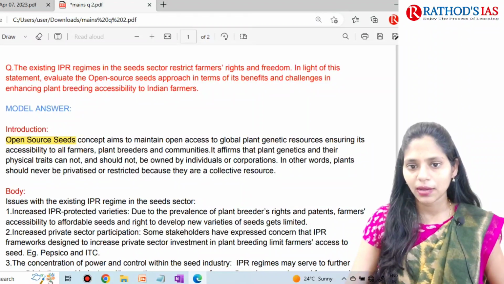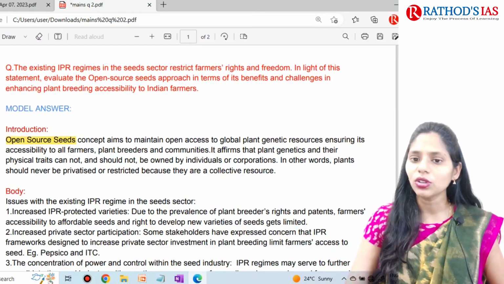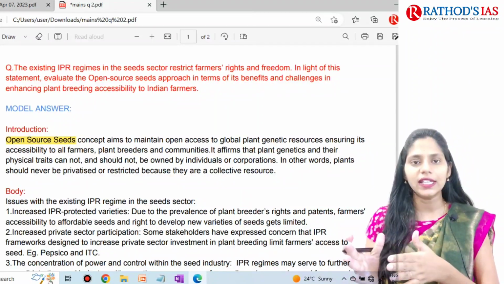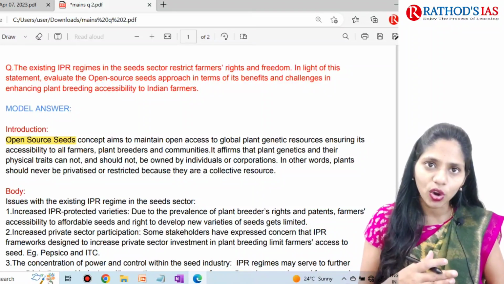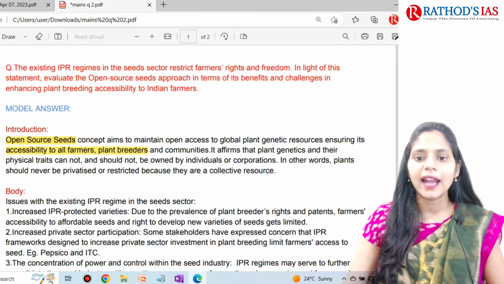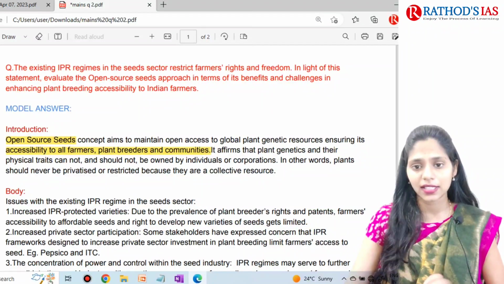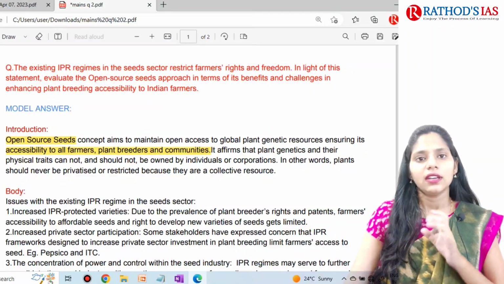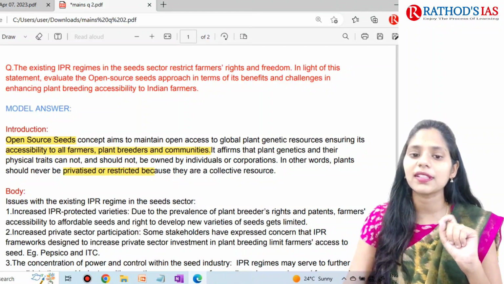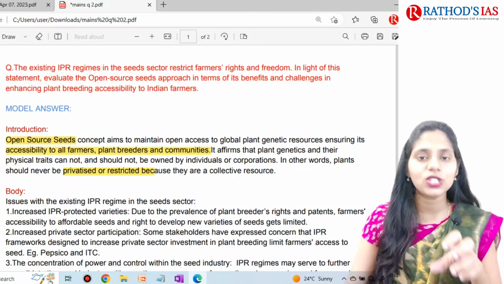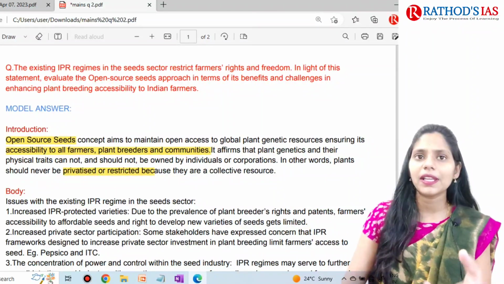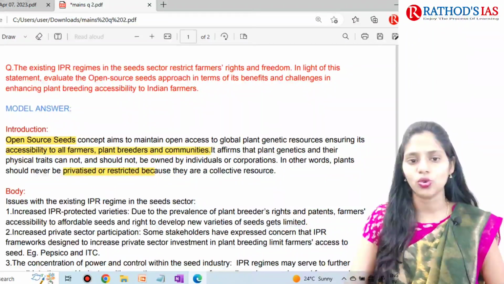It is about open access to global plant genetic resources, and in open source seeds we have to focus on accessibility for all farmers, and even for plant breeder communities. They need to have accessibility, and we can say plants should not be privatized or restricted, because these plants are the collective resources of a community. In this way you can explain the concept of open source seeds.